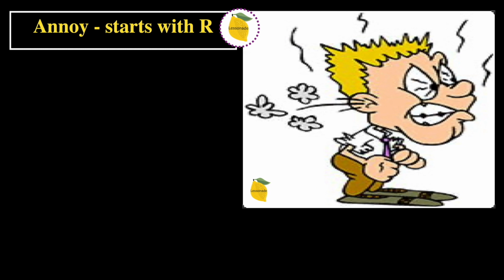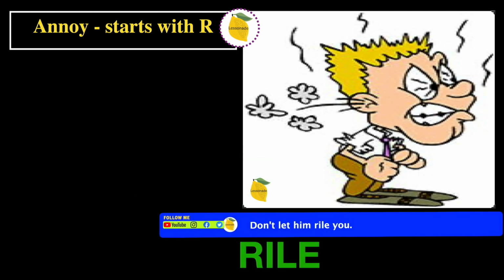The next definition is annoy, starts with R. In this picture, we can see a person who's really annoyed because, as you guys could see, there's smoke coming out of their ears and their hair is up, their eyes are looking really frustrated and they have their sleeves rolled up as if they're going to fight someone, which suggests they're really, really annoyed. So therefore, the word will be rile. And the sentence for this word is, don't let him rile you.